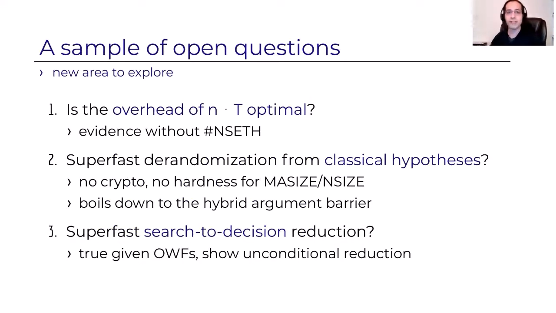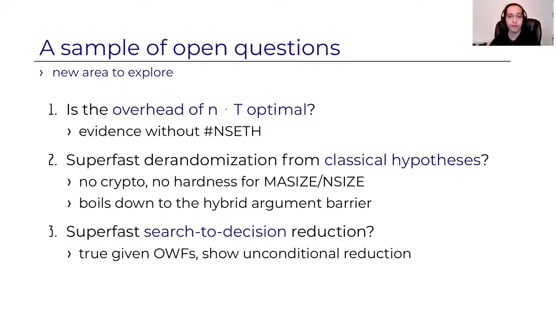Let me just mention a sample of open questions, but there are a ton. Superfast randomization is a new area to explore, for which we don't yet have a sufficiently strong theoretical basis. So first, is the multiplicative overhead of n optimal? We show that it is optimal under SETH, but can we show anything without SETH under other more well-studied or standard assumptions? Secondly, our superfast randomization requires crypto.